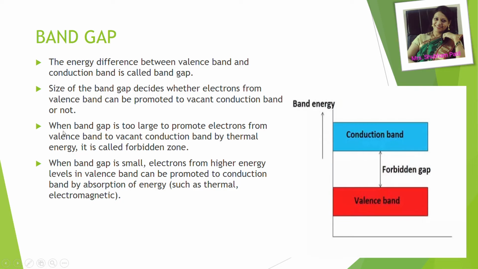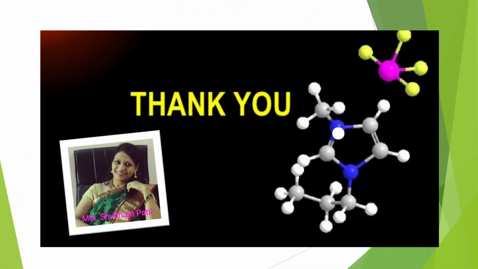When band gap is too large, like in case of insulators, then it is not possible to promote an electron from valence band to conduction band by thermal energy, and it is called the forbidden zone. When band gap is small, electrons from higher energy levels in the valence band can be promoted to conduction band by absorption of energy such as thermal energy or electromagnetic energy. So that's all about conduction band and valence band.